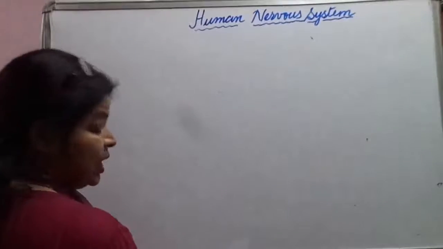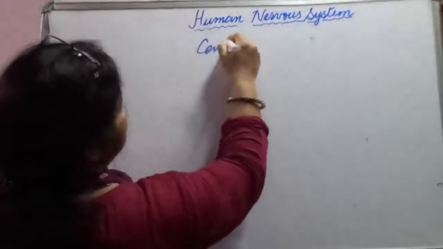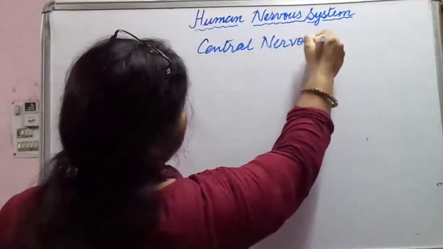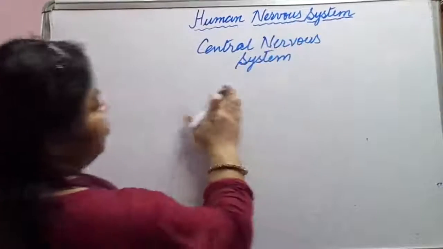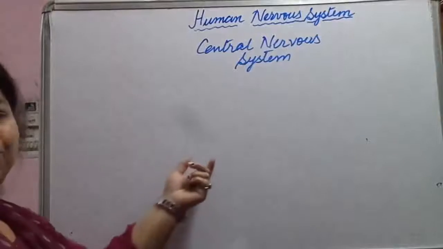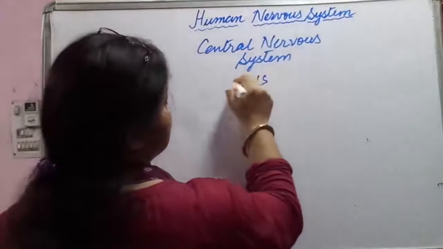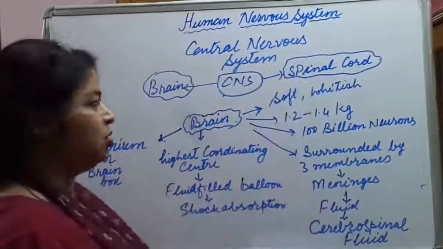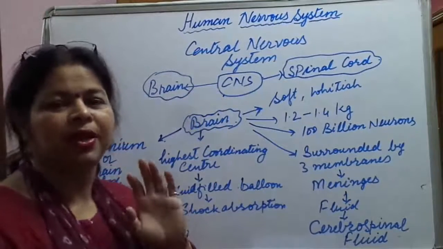We call it CNS, central nervous system. What is it made up of? First of all, if you remember in last point we had discussed, CNS is made up of brain and spinal cord. Now first of all we are going to discuss about brain.